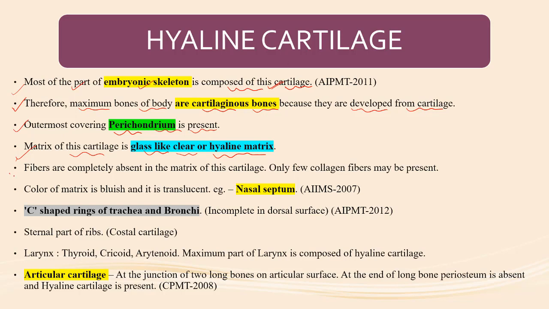Fibers are completely absent in the matrix, and that is why it is clear, because fibers are absent. Only a few collagen fibers may be present. Hyaline cartilage lacks fibers, and that is why its matrix is glass-like, completely transparent.